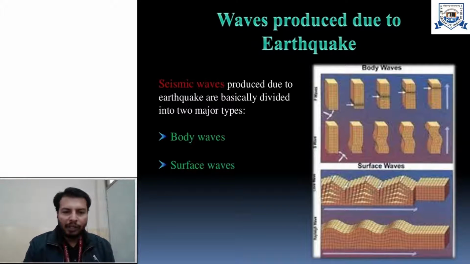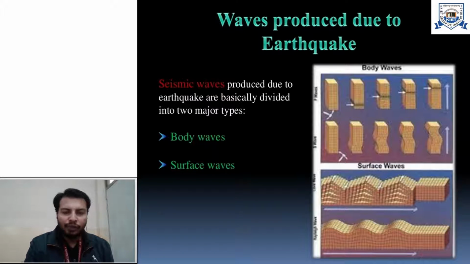So what do body waves mean? We know that the point where the earthquake originates, where the energy is released, is the focus. That focus is somewhere inside the earth. At that point the energy is released and travels in the form of waves. What is meant by body?